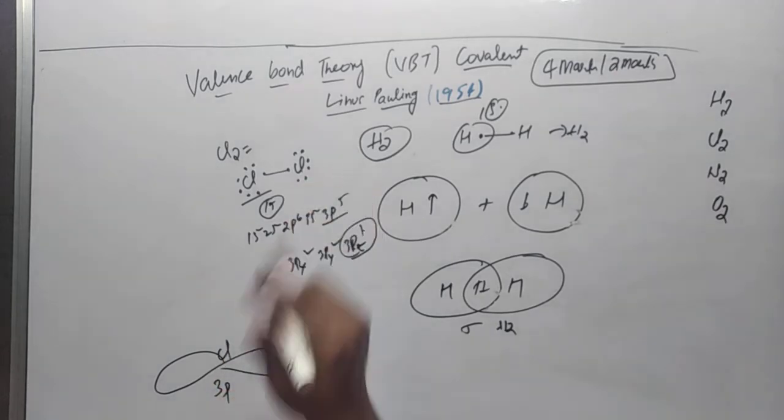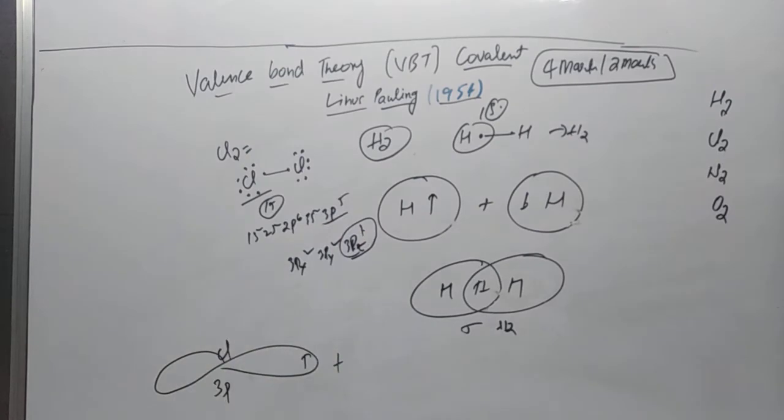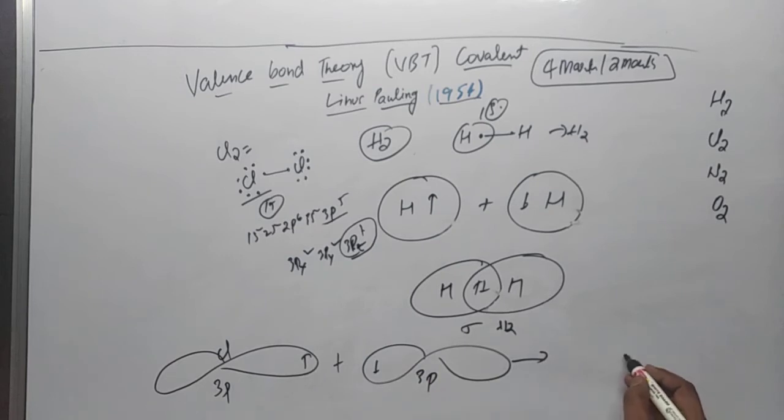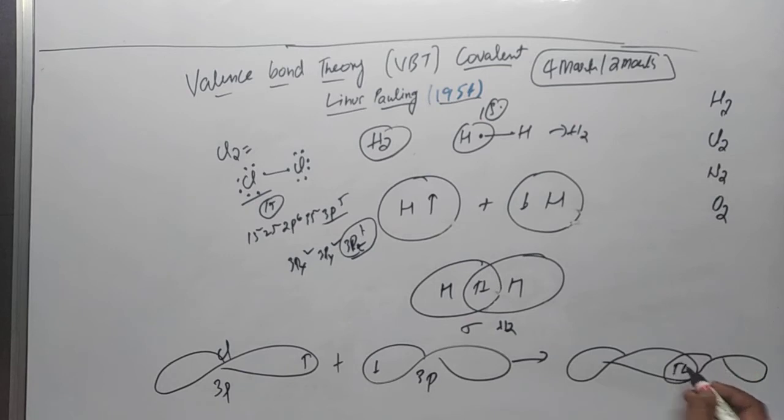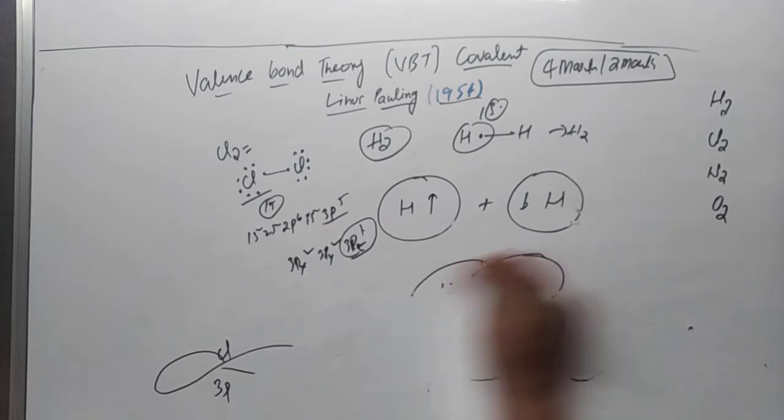Similarly the second chlorine has the same electronic configuration and the same orbital, with one electron in the last shell of the 3pz orbital, of opposite spin. Here these two orbitals combine and get an end to end overlap. Both orbitals share one electron between them, and we get a chlorine molecule.